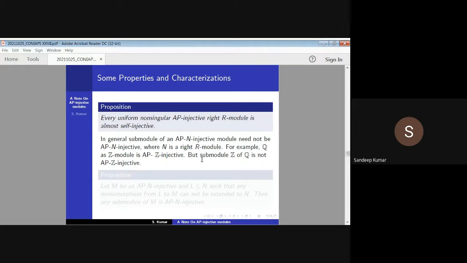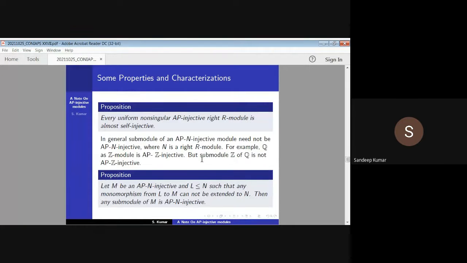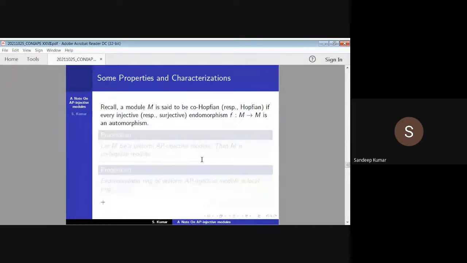In general, a submodule of an AP-injective module need not be AP-N-injective, where N is a right R-module. For example, consider Q as a Z-module. It is AP-Z-injective, but the submodule Z of Q is not AP-Z-injective. Proposition: let M be AP-N-injective and L a submodule of N such that any monomorphism f from L to M cannot be extended to N. Then any submodule of M is AP-N-injective.